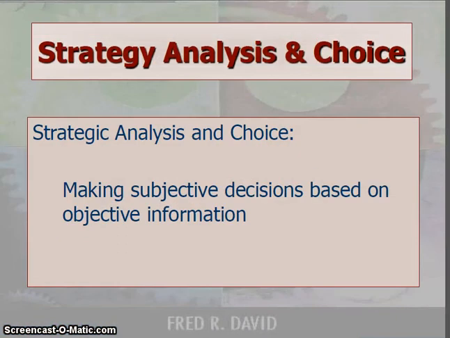Strategic analysis and choice is the process of making subjective decisions. A subjective decision is deciding which strategy or which action is going to be taken in order to achieve the organizational objectives, based on the objective information obtained from environmental scanning. So there is a lot of information from the external and internal environment. Using that information, the available strategies and alternatives will be analyzed, and the decisions will be made.